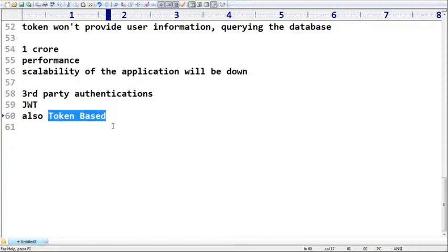Then immediately someone started asking, is it secure or not? Yes, it is secure because the token is available only for a few minutes. Of course, we are going to discuss all those internal things, so don't worry about that. We are not going to pass any username and password with every request. We are always going to pass only the token.